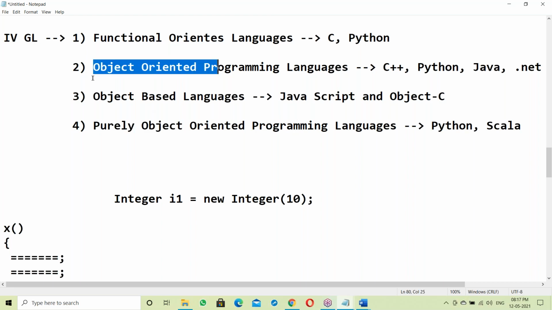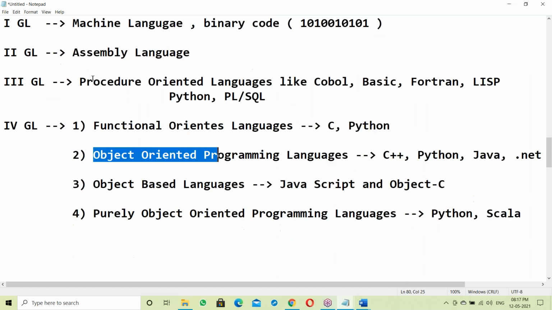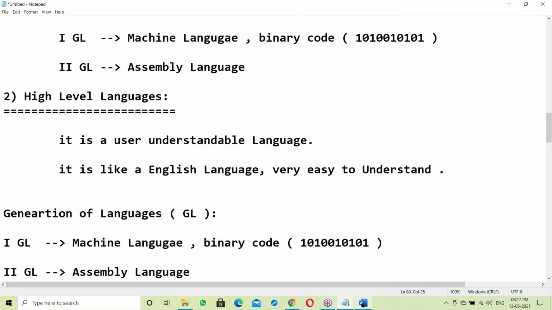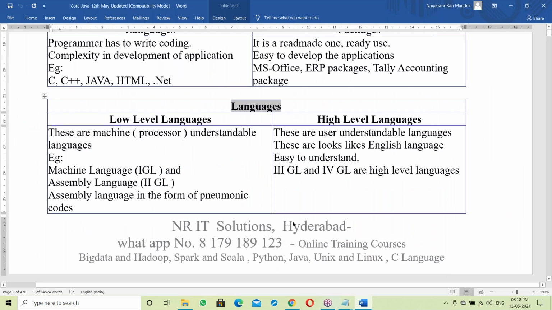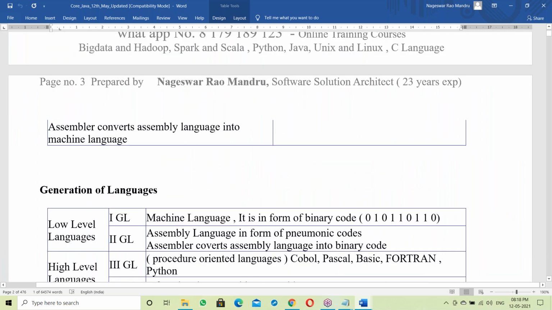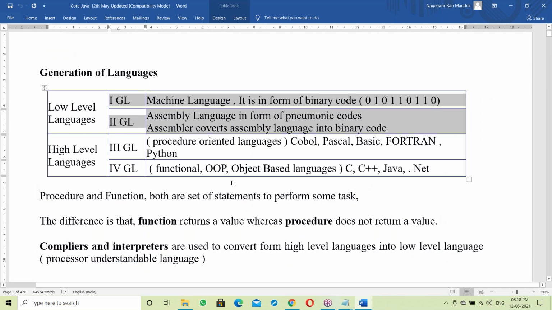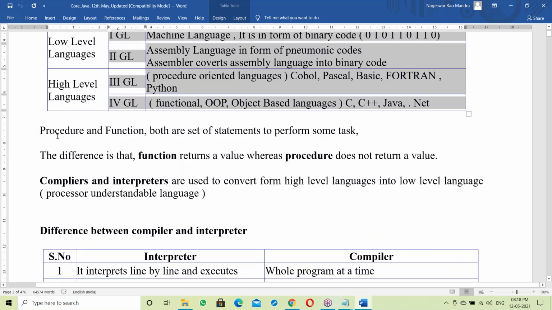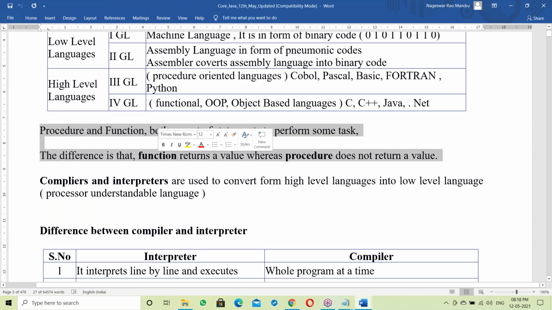That's it. So this is about the different generations of languages. The same thing is explained in the document also: first generation, second generation, third generation, fourth generation. All of this is explained very clearly. The difference between function and procedure is also explained very clearly here.